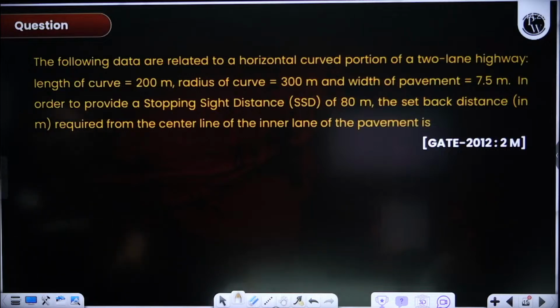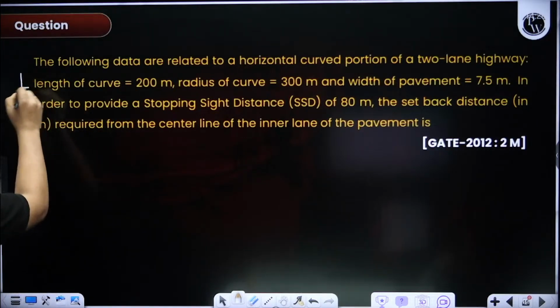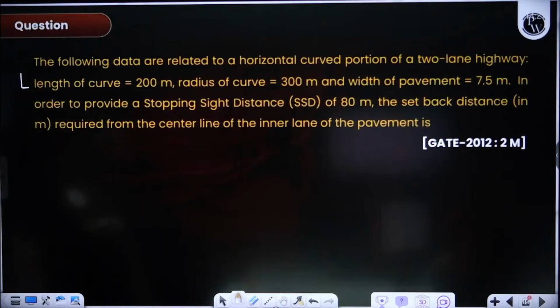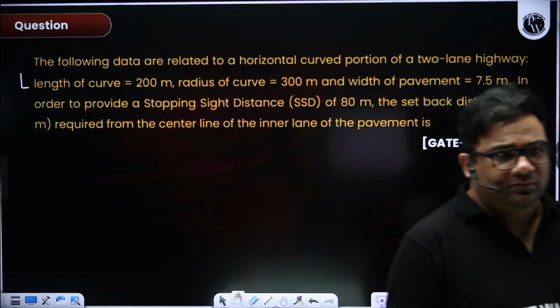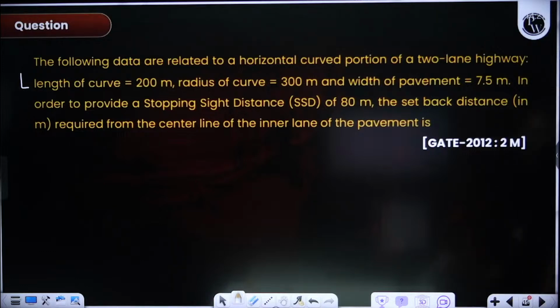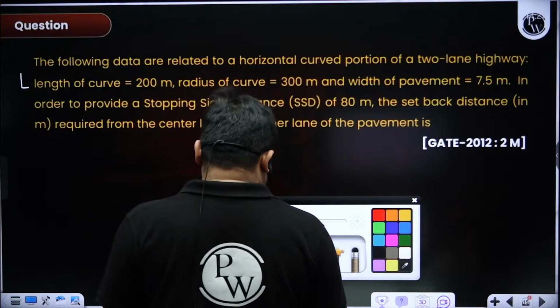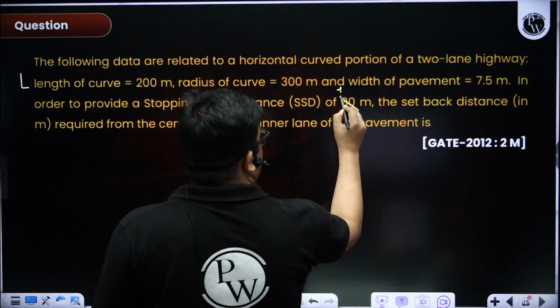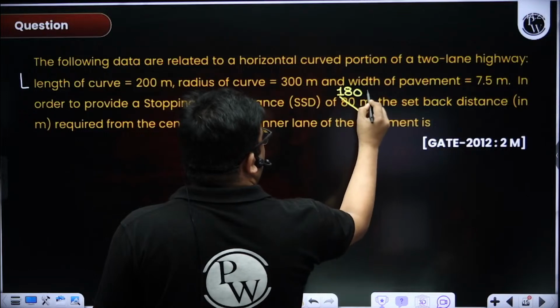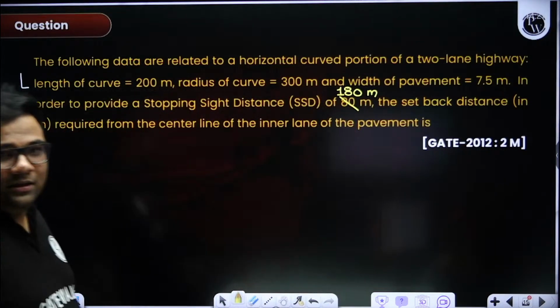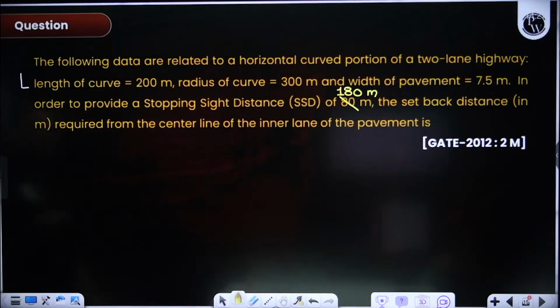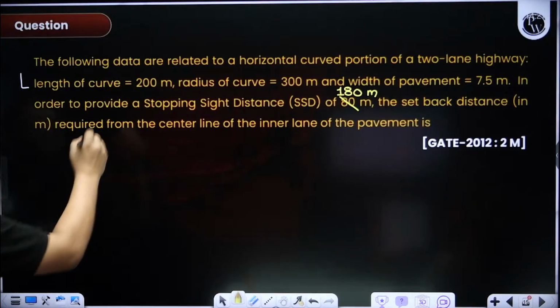So length is given, you see, sight distance is given. Is it 80 meter or 180 meter? Feeling some doubt. This would be 180 meter. 80 meter is too less. Make it 180. I think 180 it is. 80 meter is too less of a sight distance. Make it 180 and solve. It should be 180. Still, length is more than S.